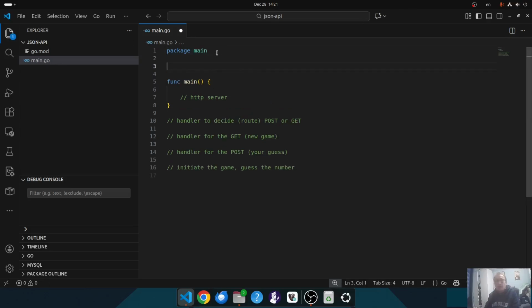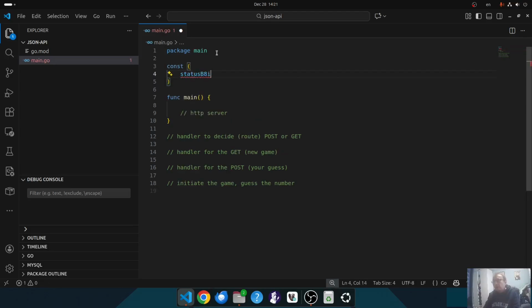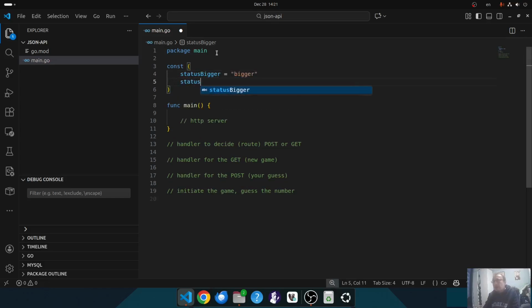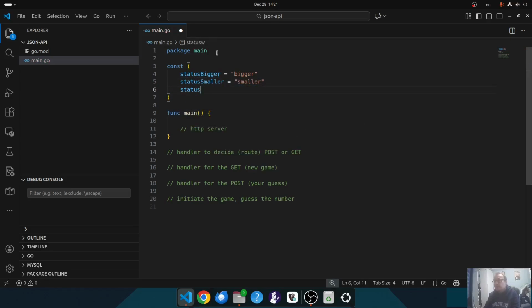The API can return different statuses. So let's start by defining the statuses. Const status bigger equals bigger, status smaller equals smaller, status okay when you had a good guess. Yeah, so these are the statuses we have.